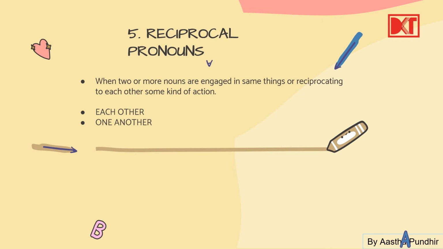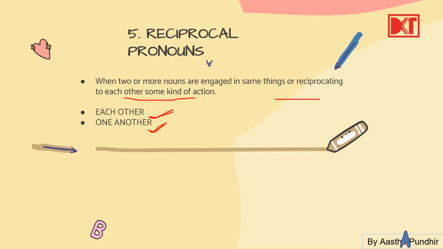Alright, now next is reciprocal pronouns. What do reciprocal pronouns do? When two or more nouns are engaged in same things or reciprocating to each other some kinds of action. यहाँ पे जब दो nouns हैं या दो से ज़्यादा हैं and what they are doing, they are reciprocating to each other कोई action. And there are these two reciprocal pronouns, each other, one another. ठीक है, they are used when there are these two nouns or more than two and वो एक दूसरे के ऊपर कोई action reciprocate कर रहे हैं.